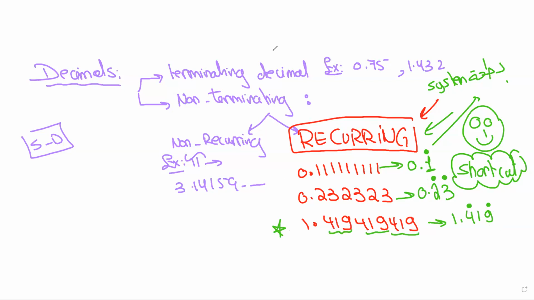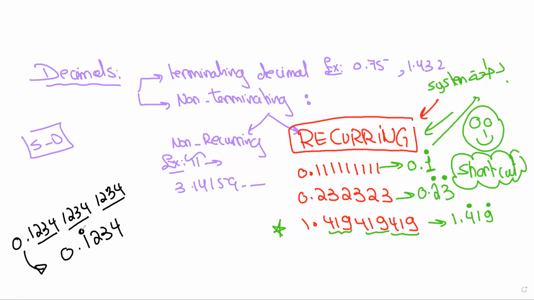Let me give you another example here on the side. If I have, for instance, 1, 2, 3, 4, and then 1, 2, 3, 4, and then 1, 2, 3, 4. So this block, which is made out of 4 numbers, is repeated. Now, how do I write the shortcut? Okay, you just put a dot at the first number and at the last number. Just because the 2 and the 3 have no dots on them, it does not mean that they are not repeated. No, they are repeated as well.